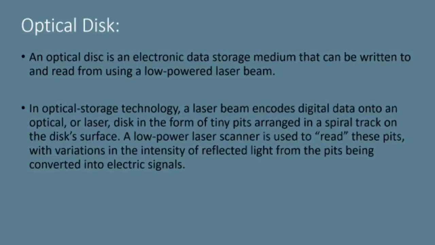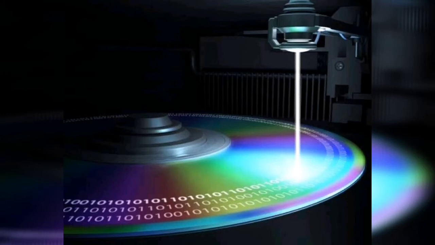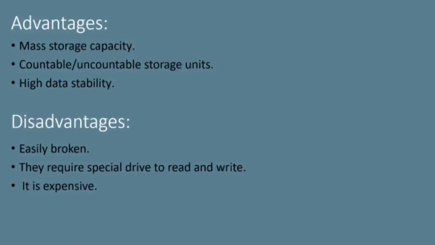Optical disc. An optical disc is an electronic data storage medium that can be written to and read from using a low powered laser beam. In optical storage technology, a laser beam encodes digital data onto an optical or laser disc in the form of tiny bits arranged in a spiral track on the disc surface. A low power laser scanner is used to read these bits, with variation in the intensity of reflected light from the bits being converted into electric signals.